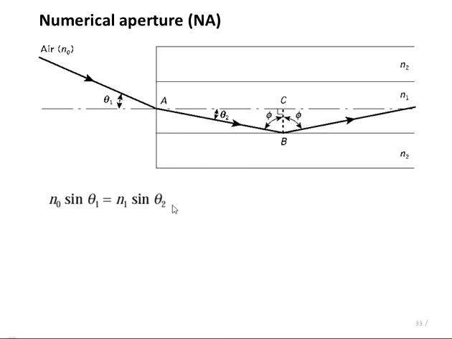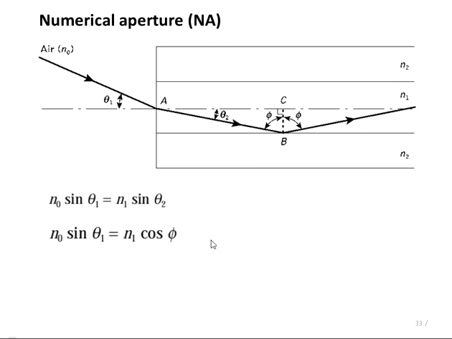So if I replace this theta 2, the equation becomes sin of pi by 2 minus phi, and sin of pi by 2 minus phi can be written as cos phi. So we get the second equation, n0 sin theta 1 is equal to n1 cos phi.